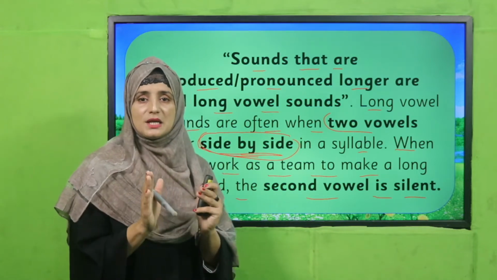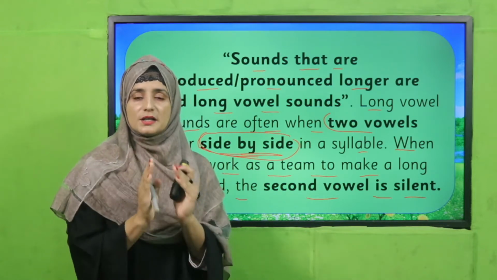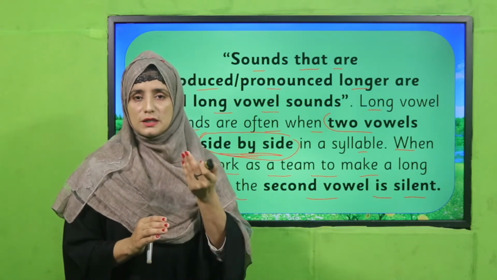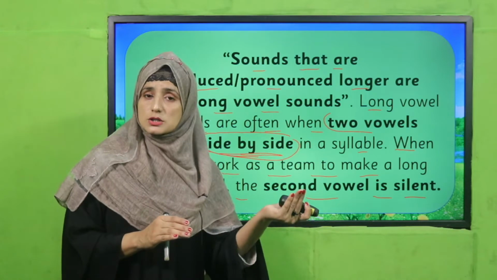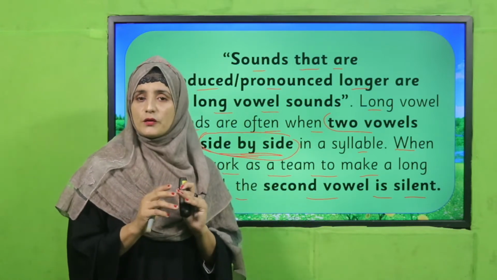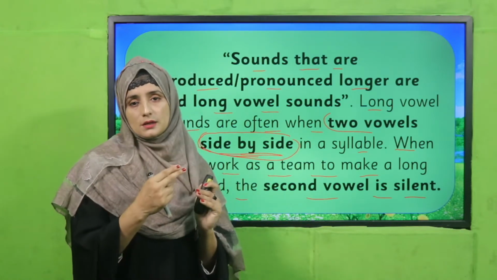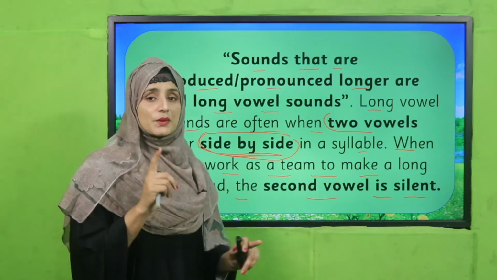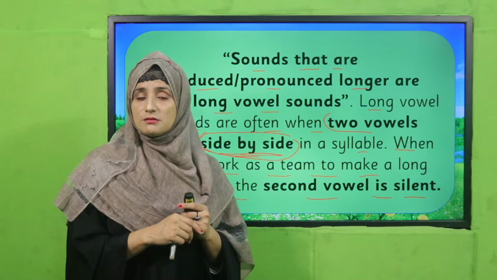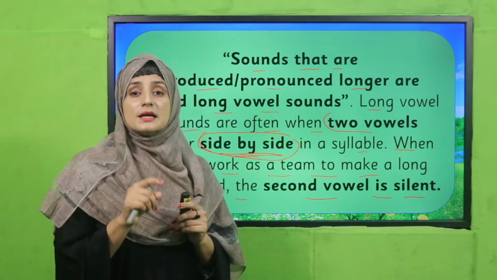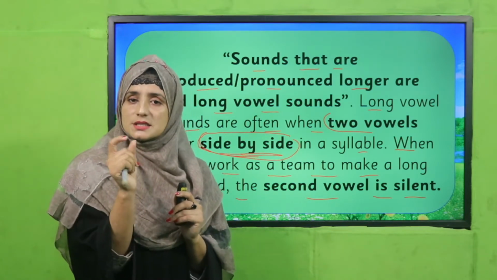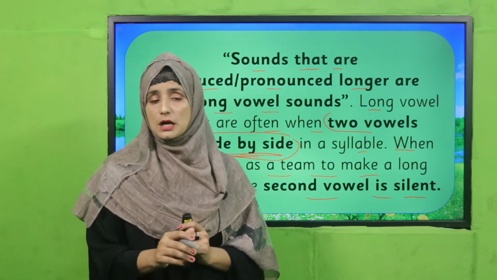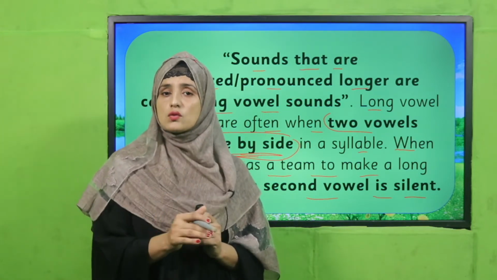Side by side means it can be one before a consonant and one after a consonant, otherwise we can find 2 vowels together. And the second vowel is silent. How will the second vowel be silent, my dear students? Actually, there is a hint for you that you have to keep remembering, that is how we can judge a long vowel sound.